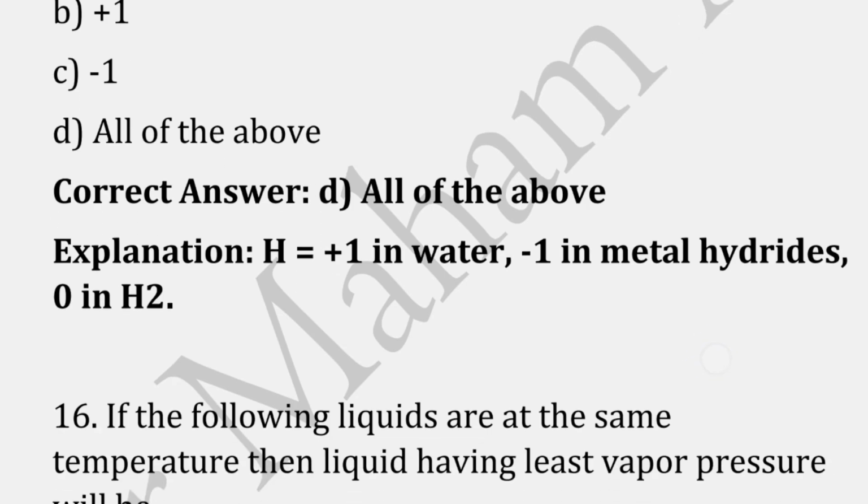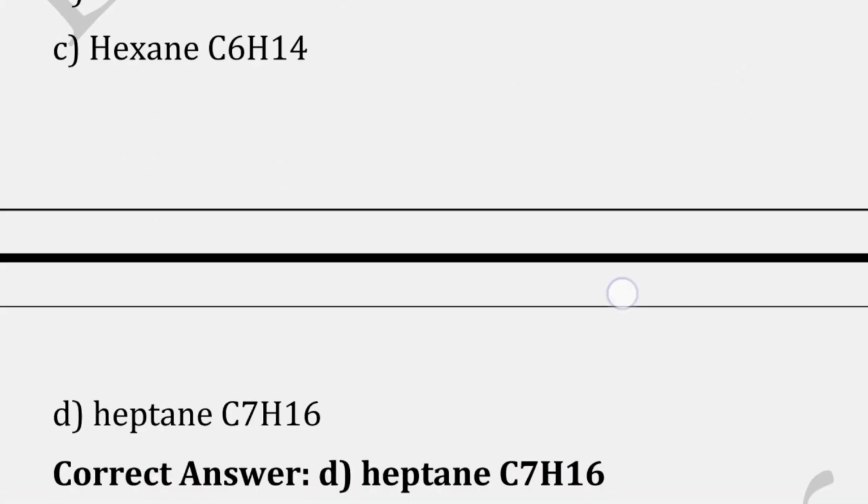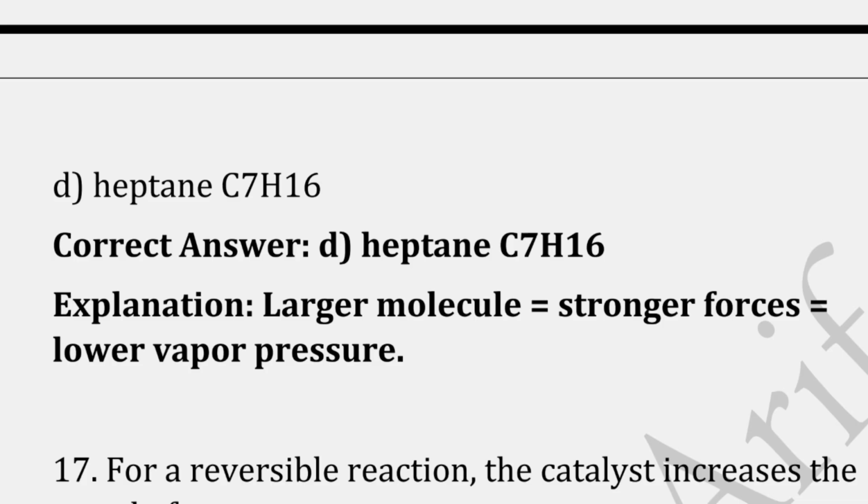If the following liquids are at the same temperature, then liquid having least vapor pressure will be, correct answer is option D, that is heptane C7H16. Larger molecule, stronger forces and lower vapor pressure. You have to memorize this.